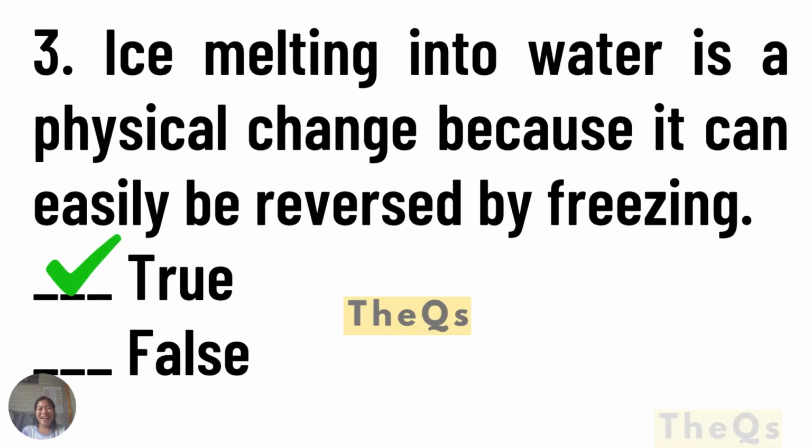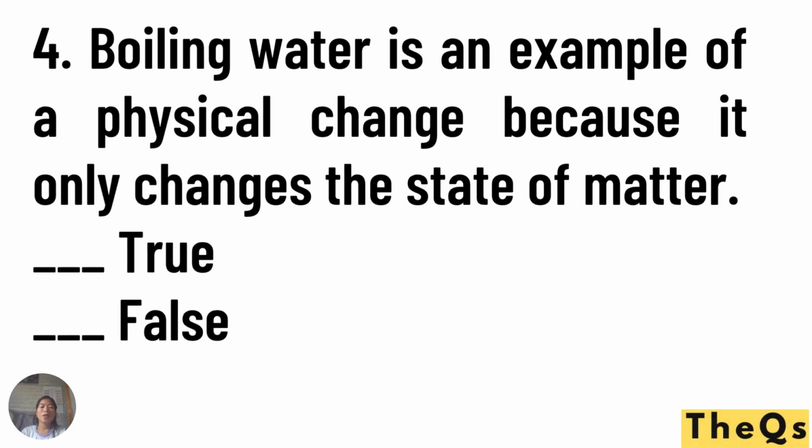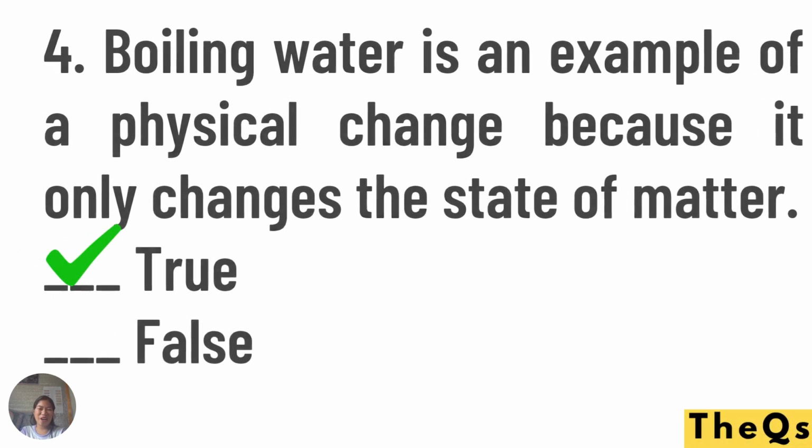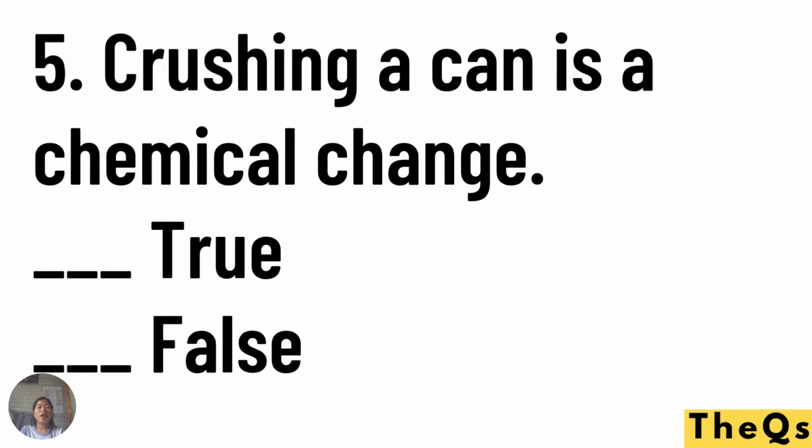You got it right. The answer is true. Number 4, boiling water is an example of physical change because it only changes the state of matter and no new substance is being formed. True or false? False? True. Very good. Number 5, crushing a can is a chemical change when you crush a can.